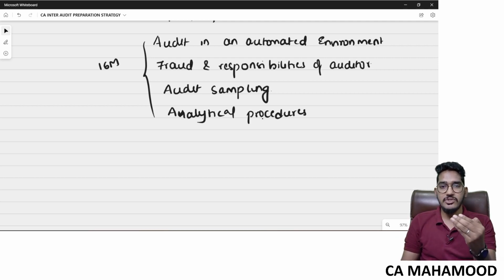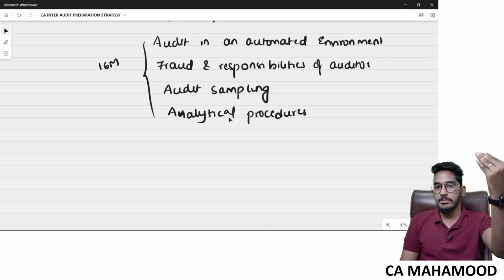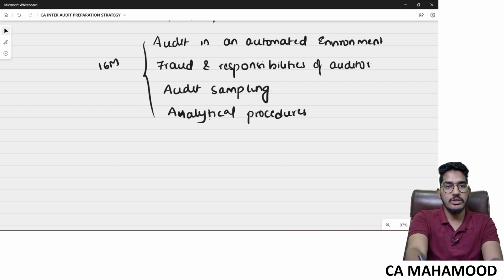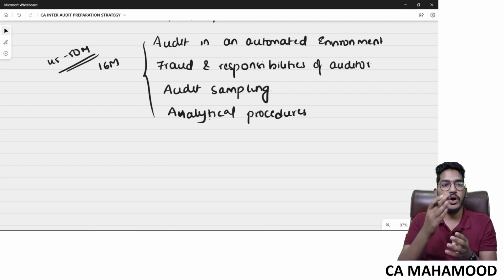Now adding this list of four chapters to the previous four chapters, that itself will contribute somewhere around 45 to 50 marks. So if you are very thorough with these eight chapters along with those four standards, yes, you now have reasonable assurance to get passed in the examination.